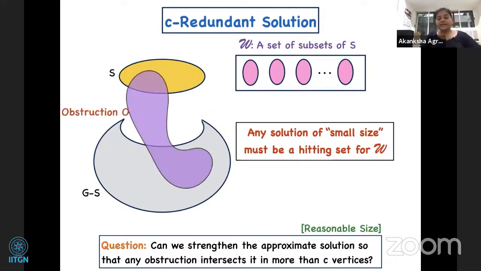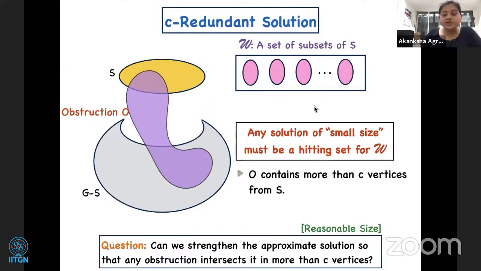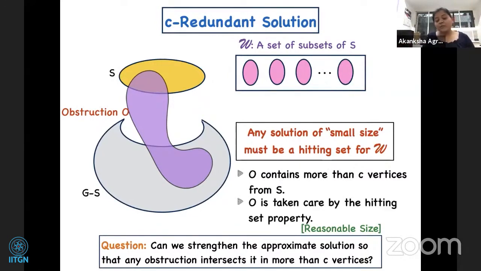And second, if you look at any obstruction in the graph, then either this obstruction contains more than C vertices from S, in which case we are very happy. This is the kind of thing we wanted to achieve from an obstruction. Otherwise, this obstruction is already taken care of by the hitting set property.